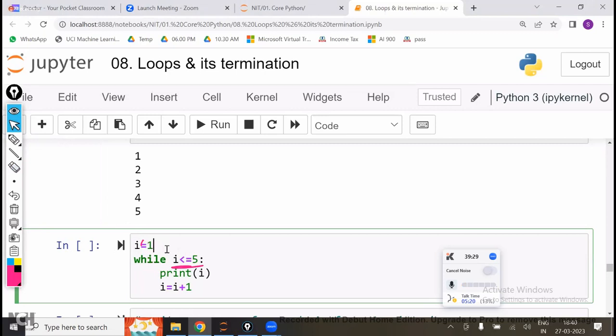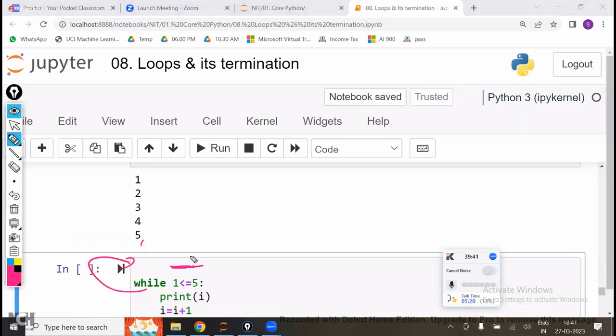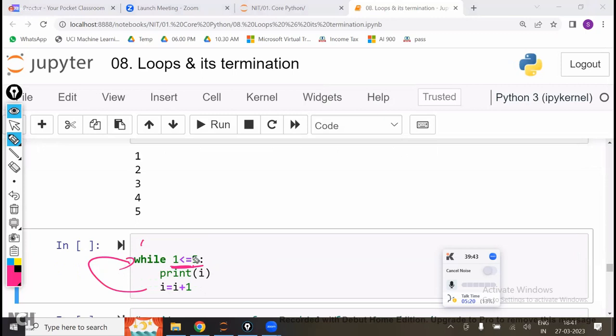Sir, why do you have to write i is equal to 1 here? You write directly i is equal to 1 here only. Then what happens if I write i is equal to 1? From here again it will come back to here. Now again it will check the condition 1 is less than or equal to 5. Do not check i is less than or equal to 5. Every time 1 is less than or equal to 5 means every time condition is true only, right? So infinite loop, it is going to be converted as infinite loop.